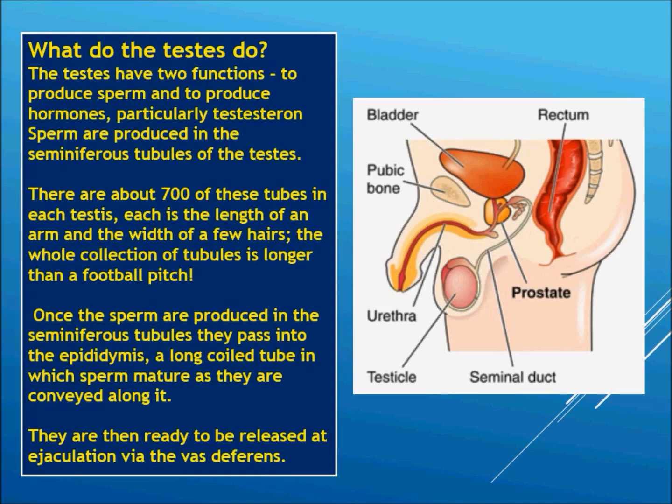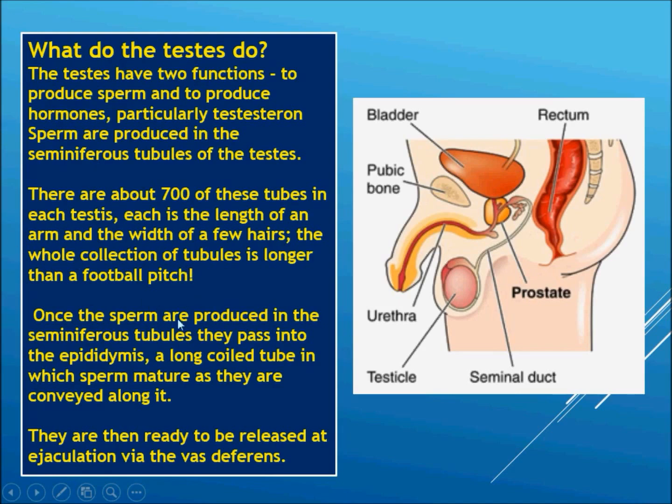Sperms are produced in the seminiferous tubules of the testis. Students, there are about 700 of these tubes in each testis. Each is the length of an arm and the width of a few hairs, and the whole collection of tubules is longer than a football pitch. Just imagine.